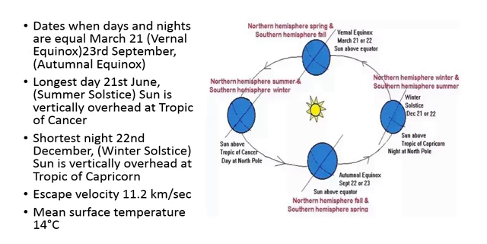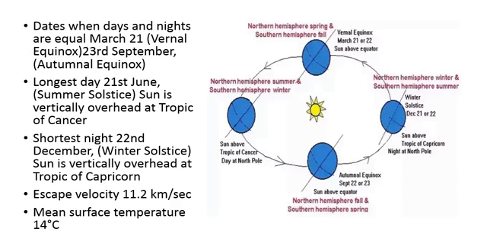Shortest day 22nd December, winter solstice. Here this is the figure of the winter solstice. The sun is vertically overhead at the Tropic of Capricorn. Tropic of Capricorn is here in the southern hemisphere and sun rays will fall here on the Tropic of Capricorn. So the southern hemisphere is getting light. The southern hemisphere is near the sun and the northern hemisphere is away from the sun. So the southern hemisphere will have summer and the northern hemisphere will have winter. So this is the winter solstice.